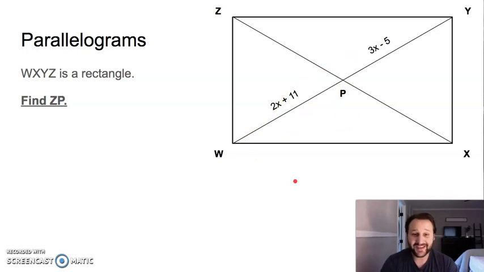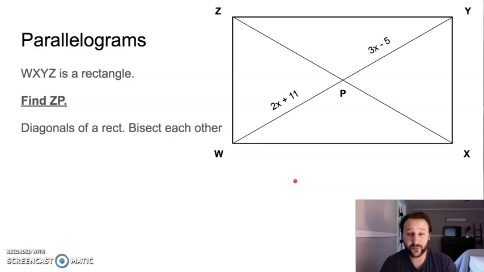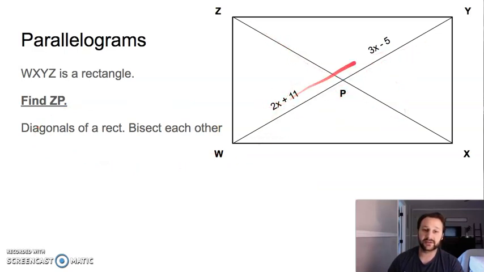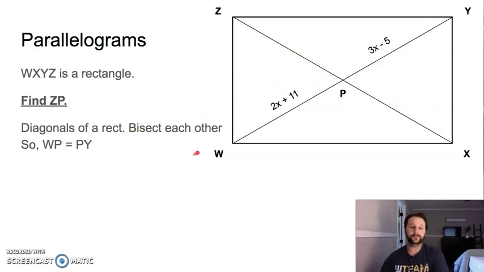Alright, hopefully you did. I'm going to walk us through how we would do it, just to make sure you got it right. There's more than one way to do it. I'm not saying my way is the way, but I want to make sure that you know a way to do it. Diagonals of a rectangle bisect each other. So we know that WP is congruent to PY. They're congruent because this bisects it, and therefore they're equal.